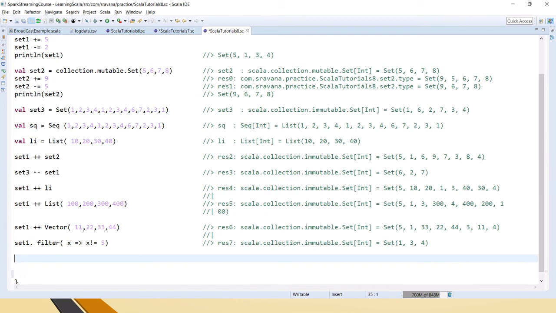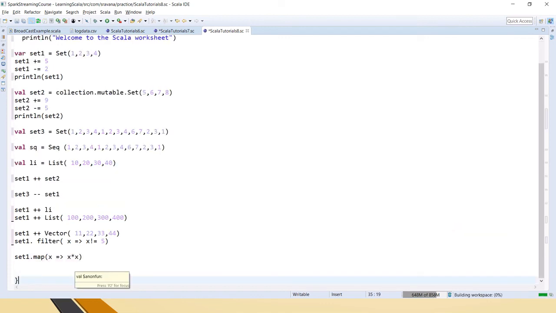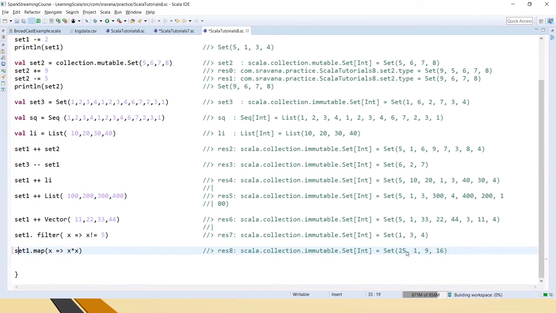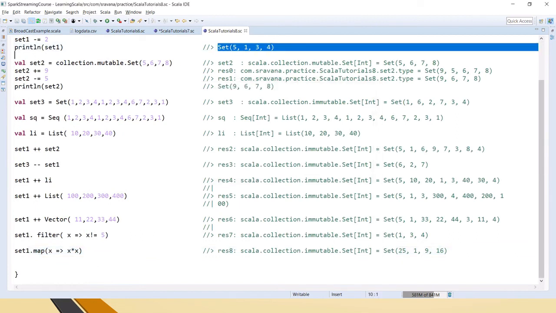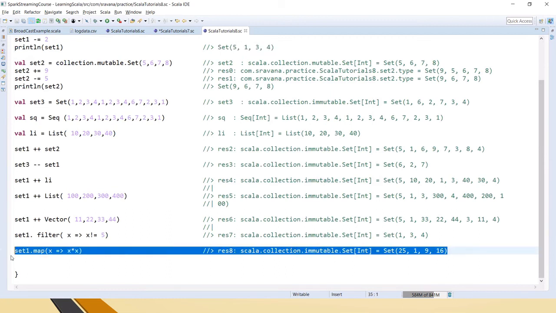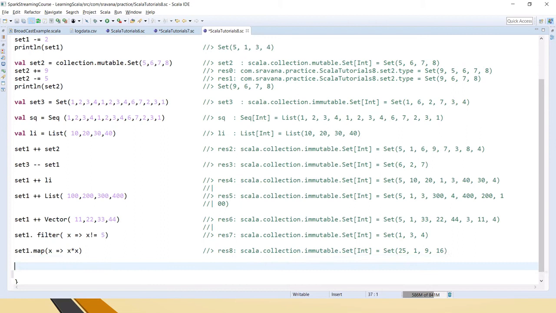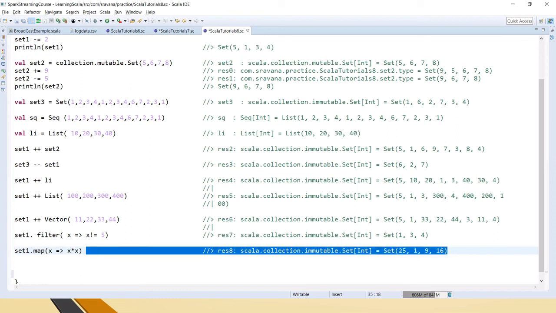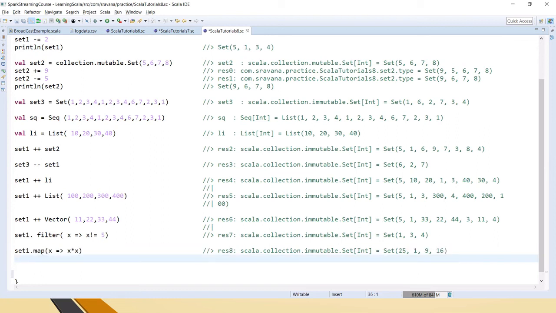And we can also use map, set1 dot map of x to, let's get the squares. Now if you see here, it returns the squared values. 5 1 3 4 is what is there in set 1, right? So squaring means 25 1 9 and 16. The map function has been applied to each and every element in the set and the squared value is returned here.